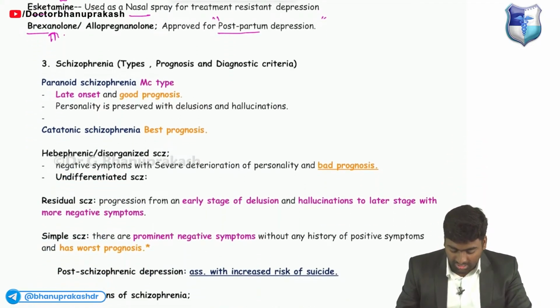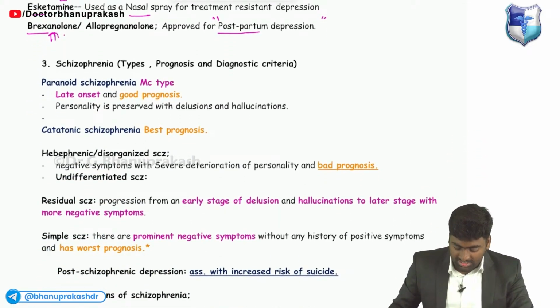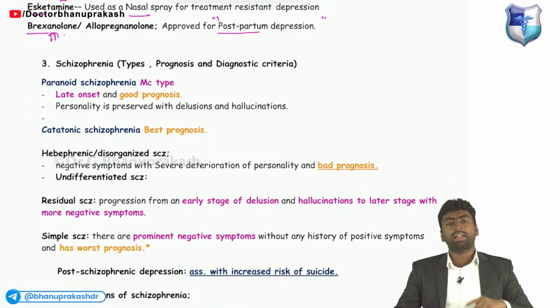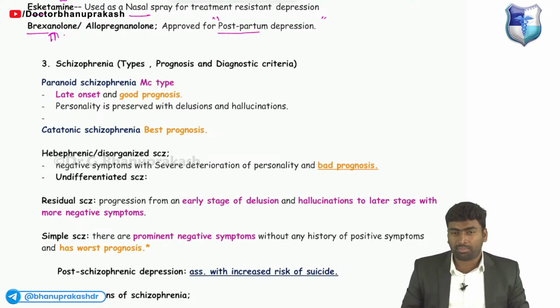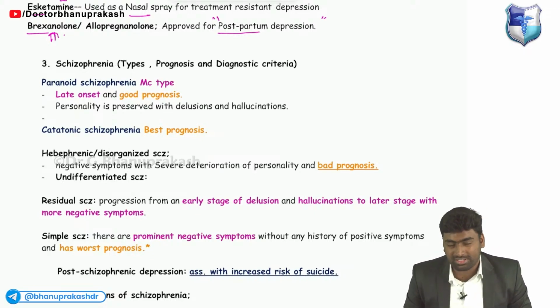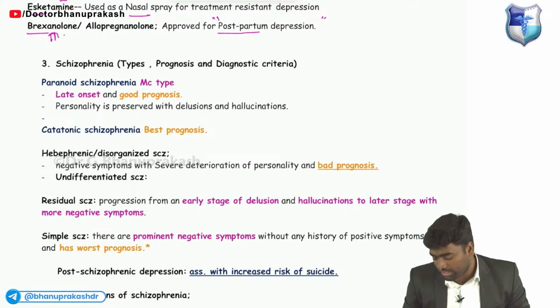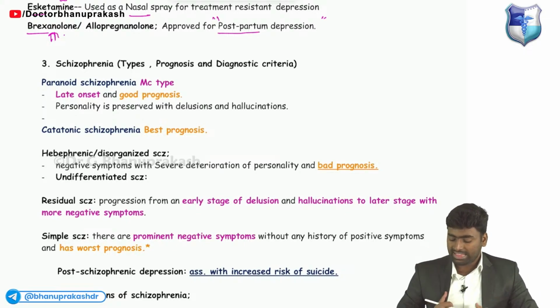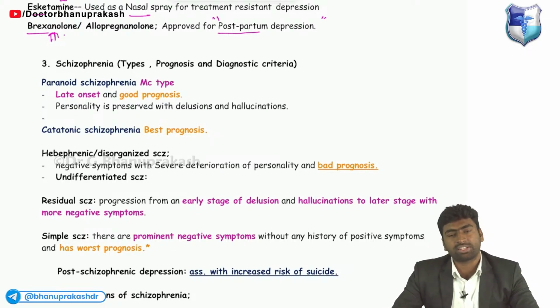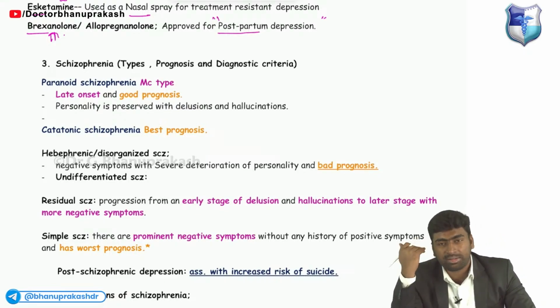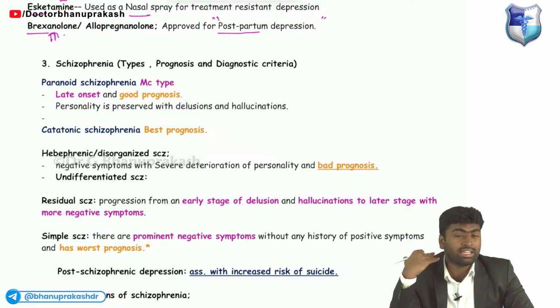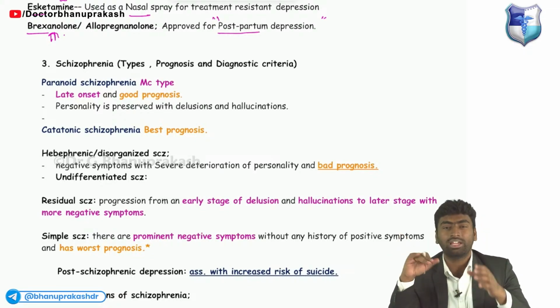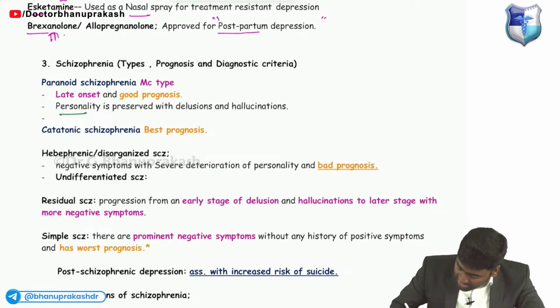Then about this schizophrenia component. Fine. Okay, schizophrenia. If you see about the schizophrenia, we need to know there are different types of schizophrenia. Mostly they will ask you to diagnose this schizophrenia component. How will you diagnose? There will be a patient who is having these features of hallucination. Okay, he's seeing things, he's able to hear sounds, auditory hallucinations. Okay, and his personality is well preserved.